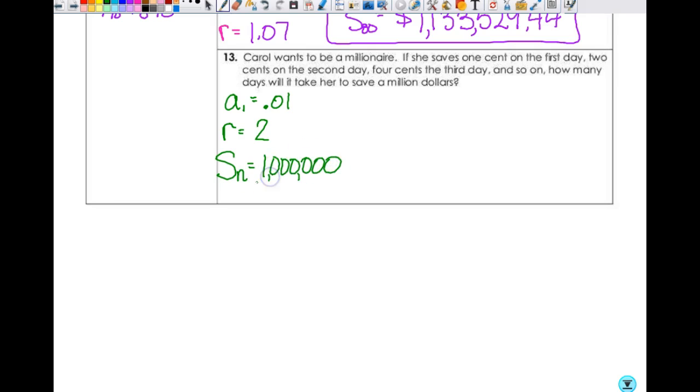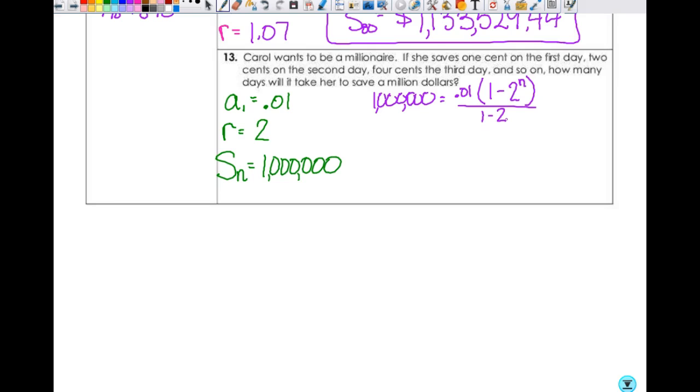Right. So then I can substitute all this into our geometric series formula, and we'd have 1 million, make sure you use enough zeros, is equal to A1, which is 0.01, times 1 minus R, which is 2, to the n power, because we don't know what n is, over 1 minus 2. Everybody agree so far?